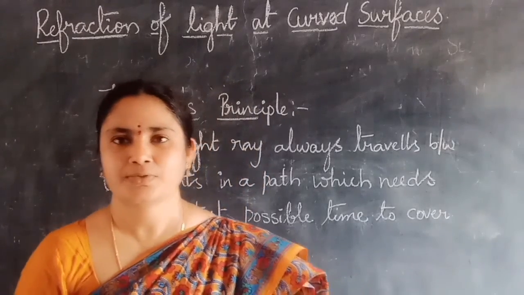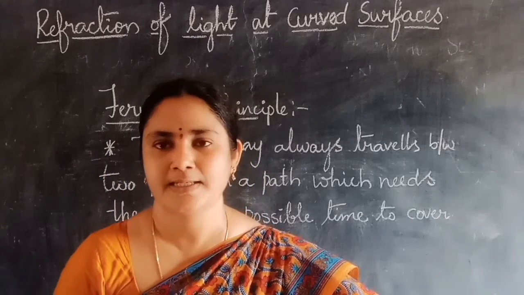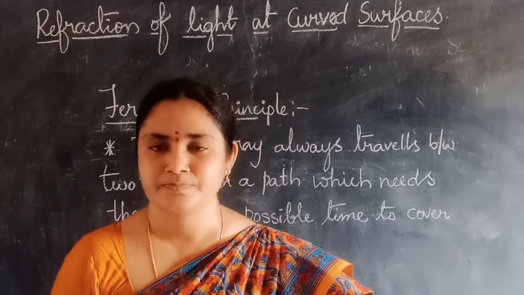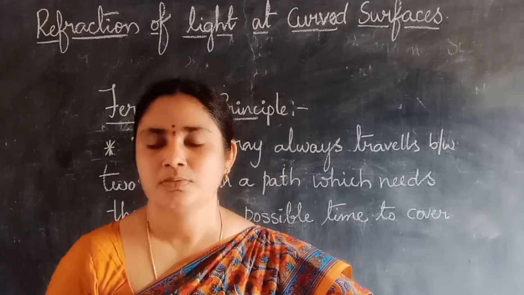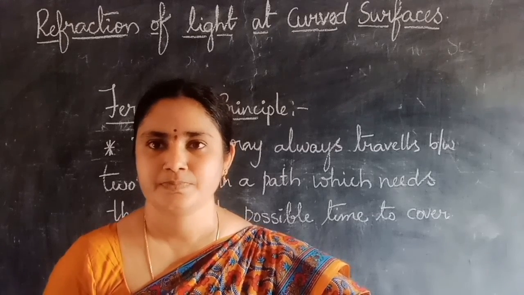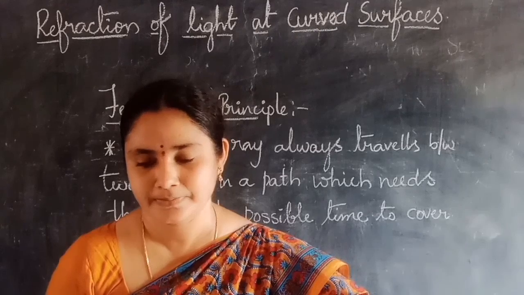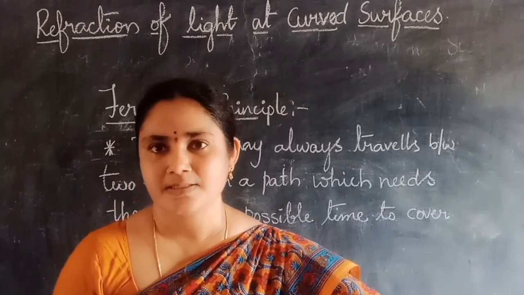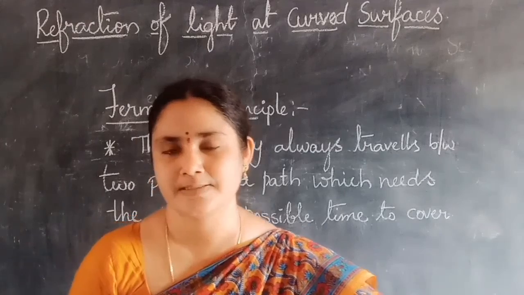Good morning. Today I am going to discuss diffraction of light at curved surfaces. What is the behavior of light when it is passing through a curved surface? Is it similar to when it passes through a plane surface, or is there any difference when it is passing through the curved surface?